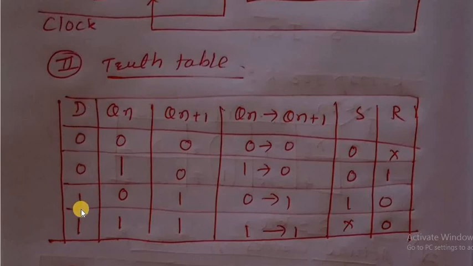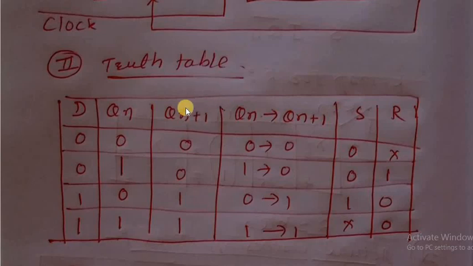Therefore whatever is available in D, take as it is in Qn. 0 0 1 1 0 0 1 1. This is said to be Qn plus 1, the next state of the flip-flop. If we have D and Qn, then Qn plus 1 for the D flip-flop, the next state, is D. Qn plus 1 is equal to D. Therefore whatever is available in D, 0 0 1 1 0 0 1 1, take as it is in the next step. This is for the D flip-flop.